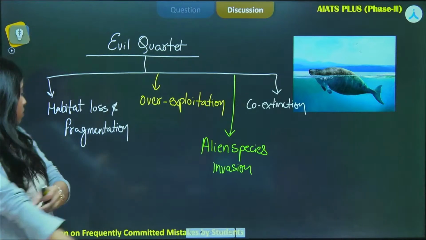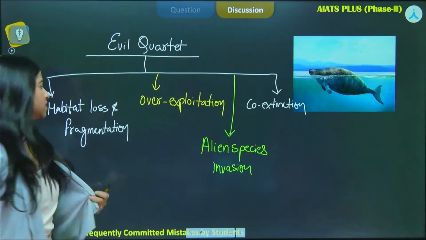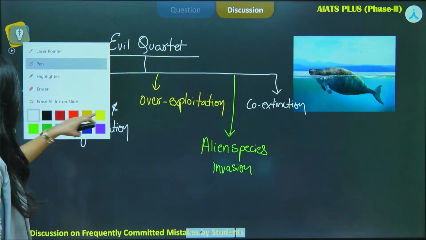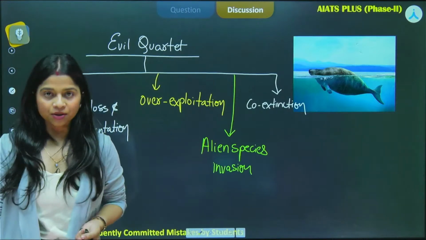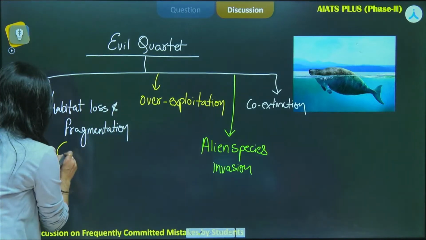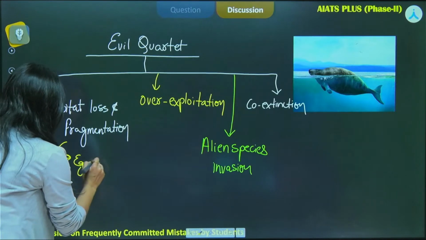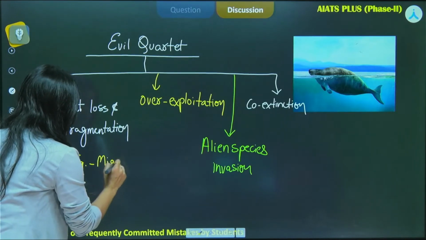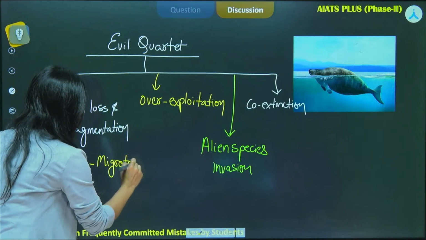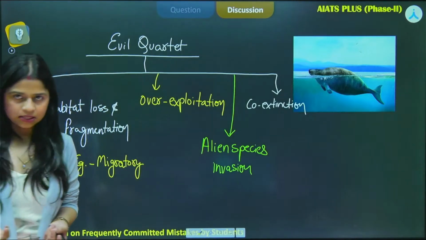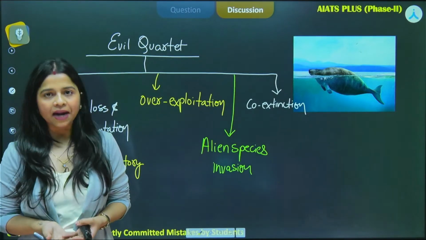Okay, so the examples for these, first of all, habitat loss and fragmentation. For example, migratory birds. Okay, I'm simply writing a single example for each of them. Migratory birds, or you can say animals. Okay, there are many animals that do migrate.